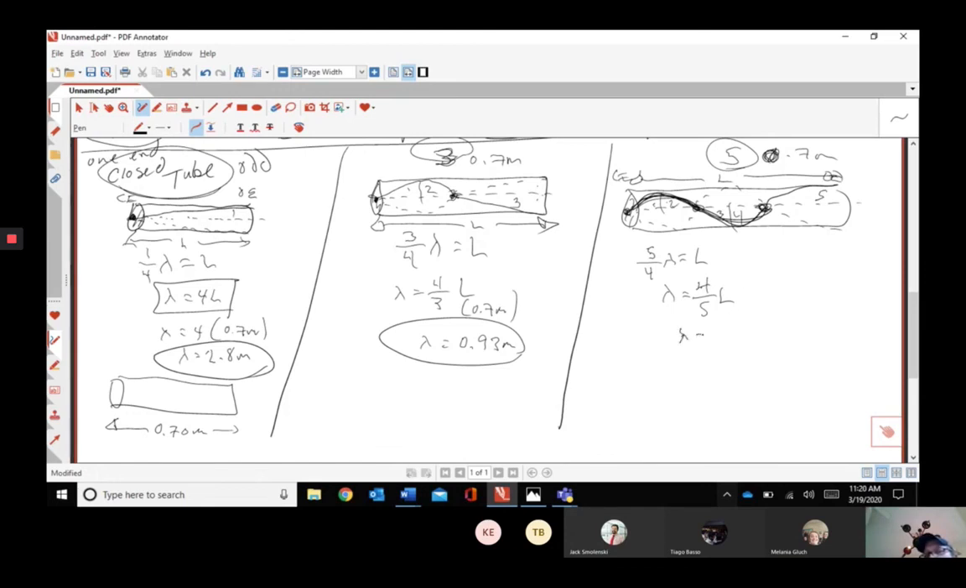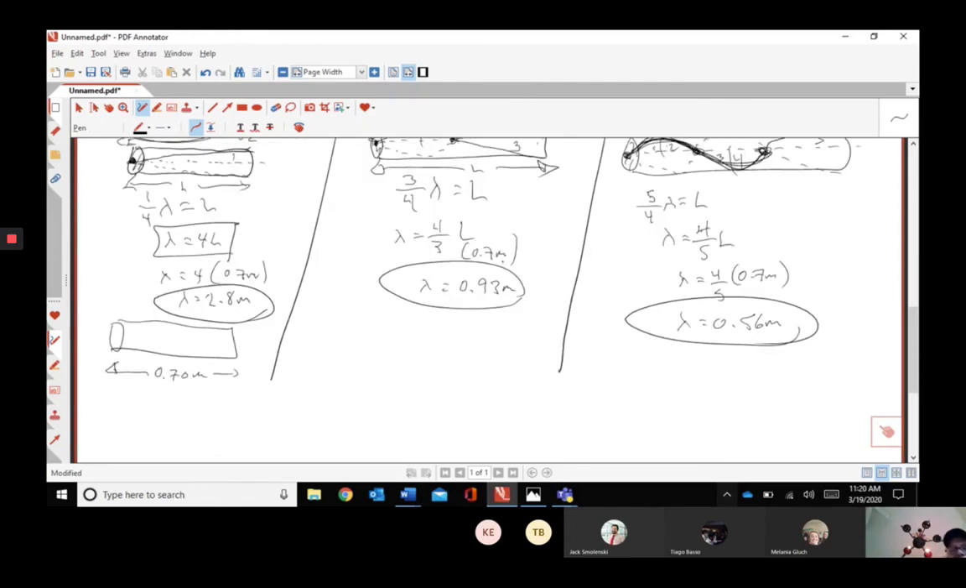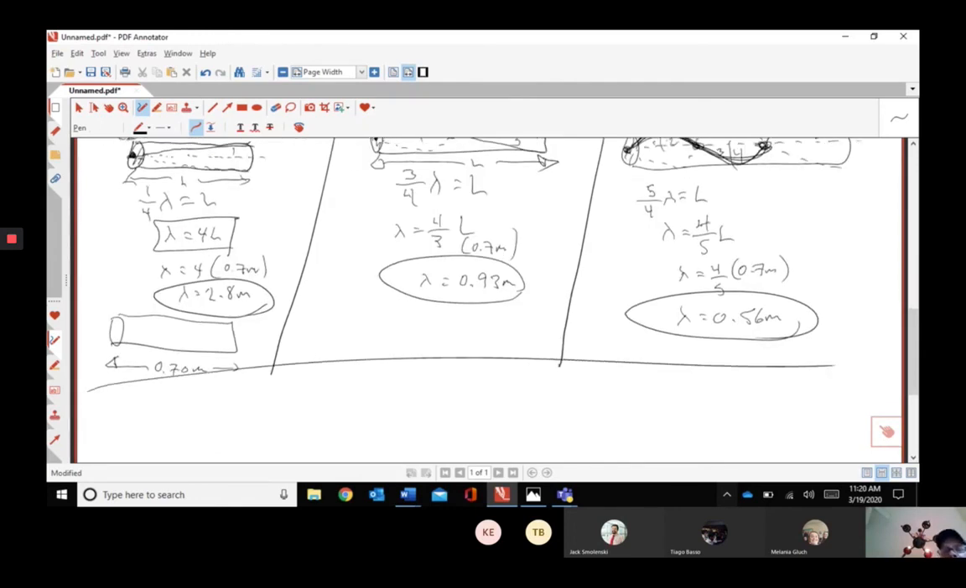So when we do lambda equals 4/5 L, with 0.7 meters, and you do the math, you should get, let's see, 0.56. So lambda equals 0.56 meters. Okay, you can see what's happening here: as wavelength decreases, the frequency goes up. We could prove that. And the last thing, I just want to remember the beat frequency, F beats.